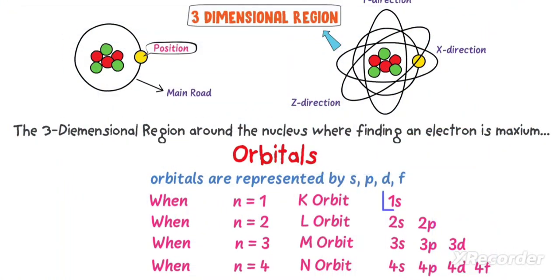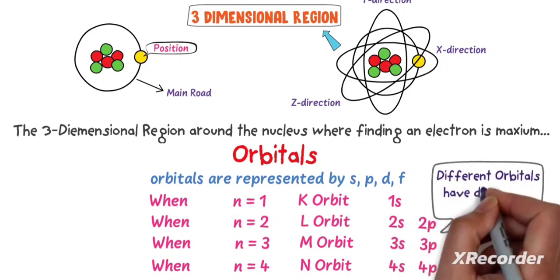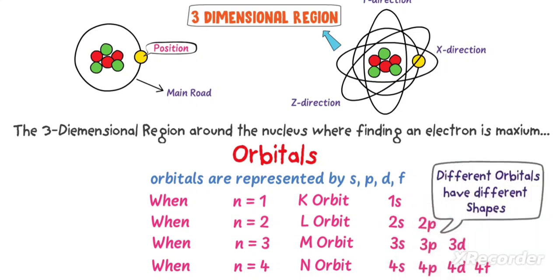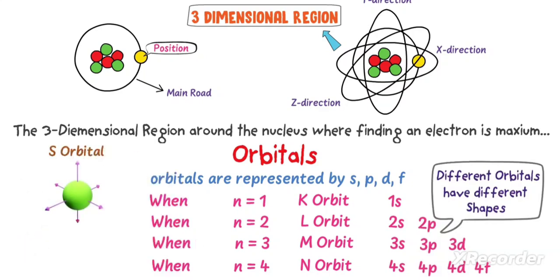Remember that 1s orbital is different from 2s orbital. 1s orbital means that this is the orbital of K orbit and 2s means that it is the orbital of L orbit. Also remember that different orbitals have different shapes. For example, the shape of s orbital is spherical and the shape of p orbital is like a dumbbell.